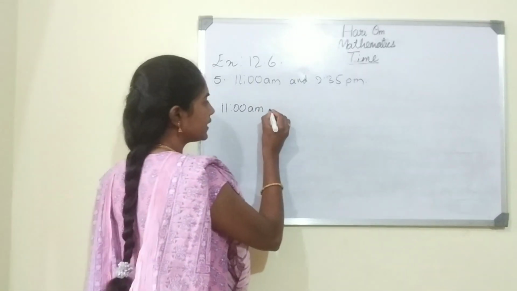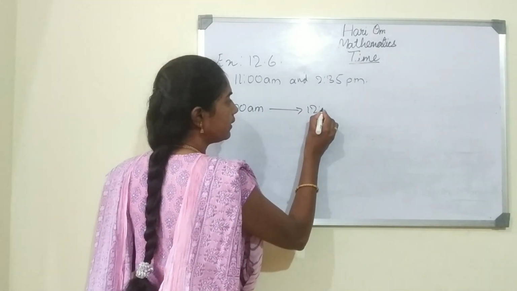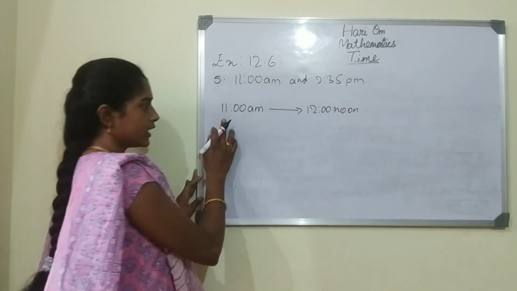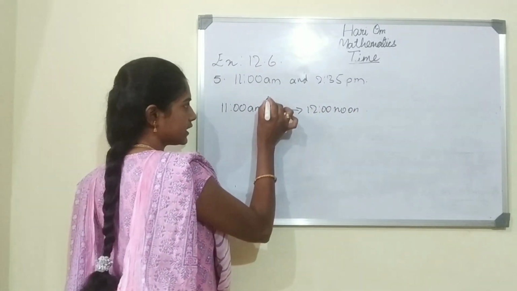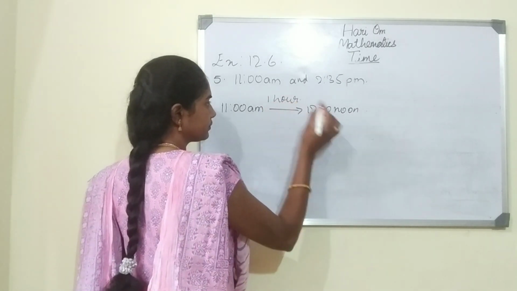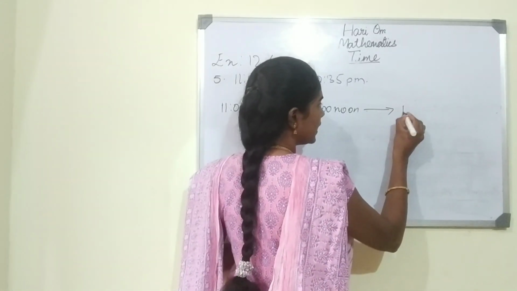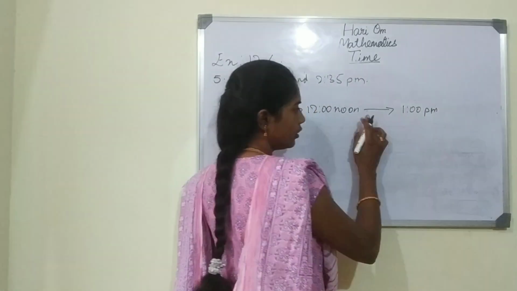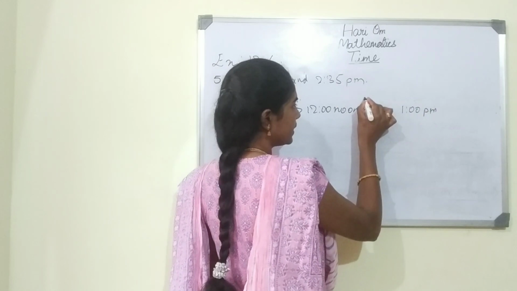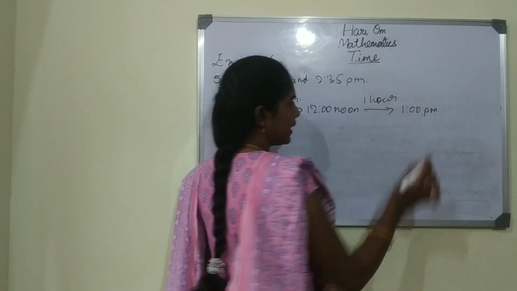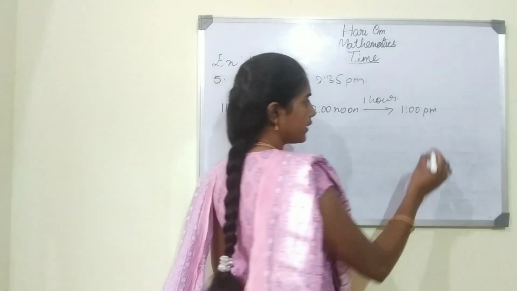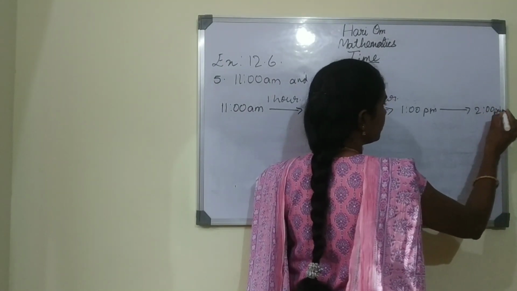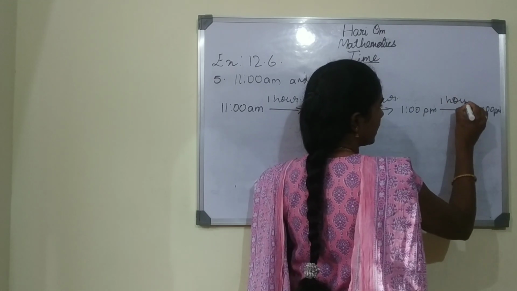After 11, it is 12. 12 after a.m. it is noon. Okay, so 11 a.m. to 12 noon, it is 1 hour. After noon, it is p.m. So 12 noon to 1 p.m. it is 1 hour. And after 1 it is 2. 1 to 2 p.m. it is 1 hour.